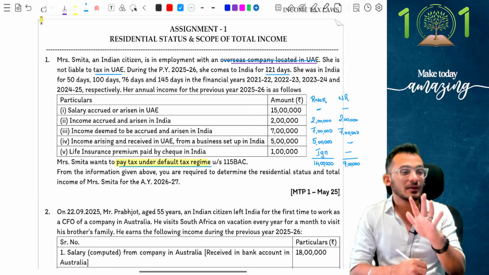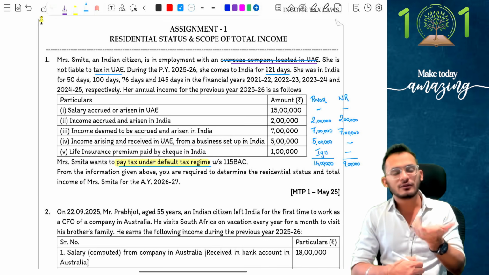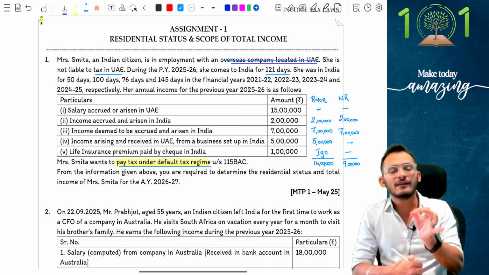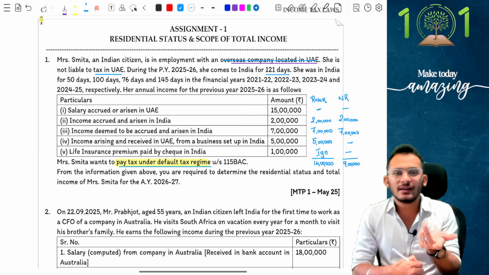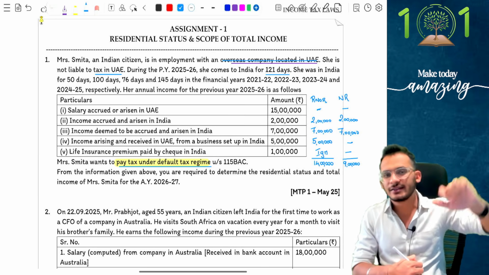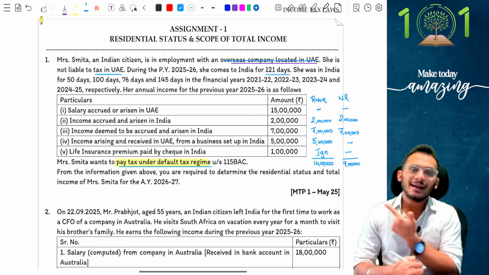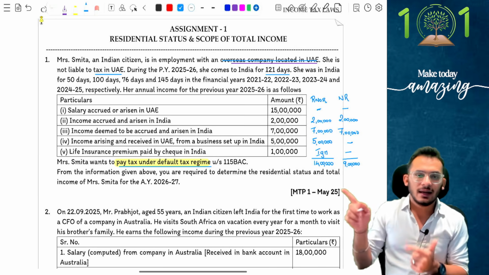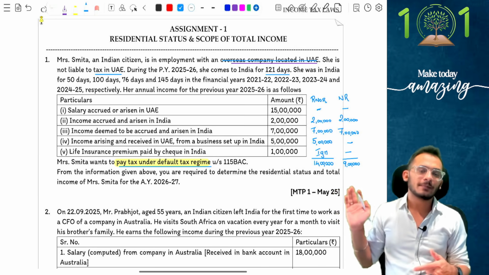A very beautiful question, people, and yet you have to keep in mind. Yes, so what is happening here? I am an Indian citizen outside India, visiting India, not having Indian income up to 15 lakh rupees. I will consider myself as a non-resident. If I am a non-resident, I don't have anything to worry about. I can't be a deemed resident. I can't be an RNOR to that extent, which means I automatically become NR. NR means I don't have to tax any kind of income coming from business control from India, and therefore the net income is going to become 9 lakh rupees. Simple, straightforward. Yes or no?